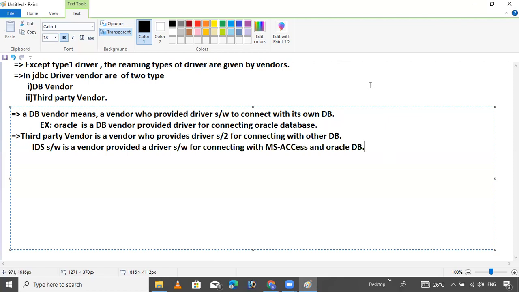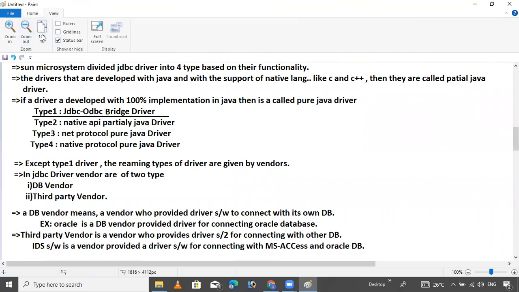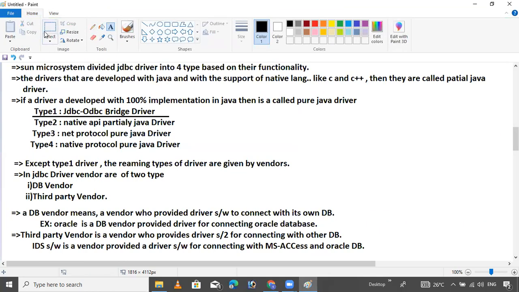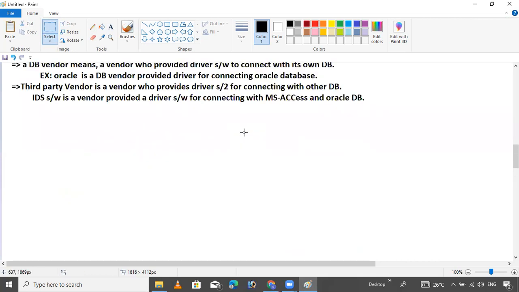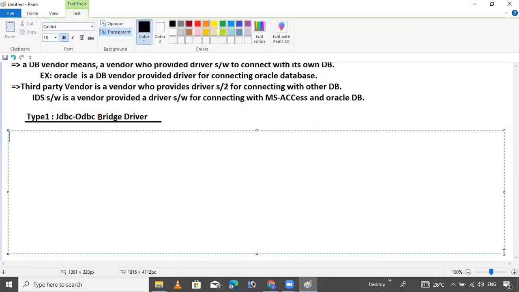So now I want to list out type 1 driver points. Nowadays it is not working. Why? Because Java 8 removed the type 1 driver in the JDK. So I will give some points so we'll get clarity.